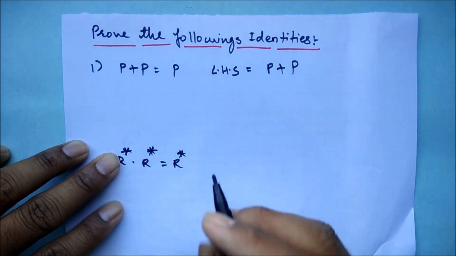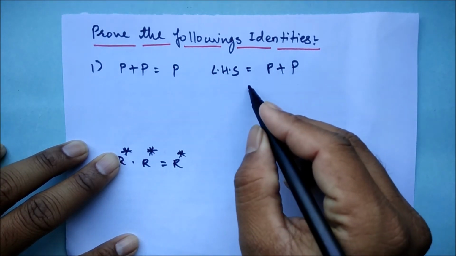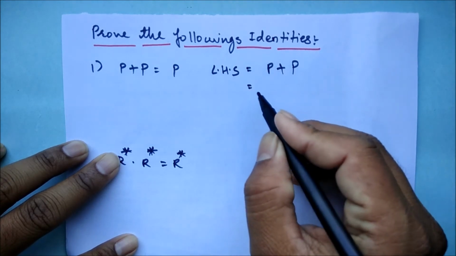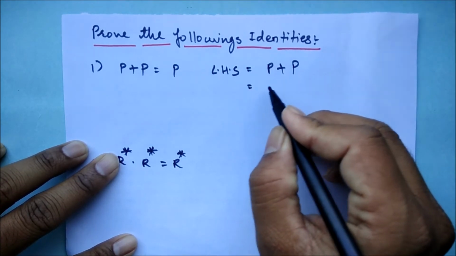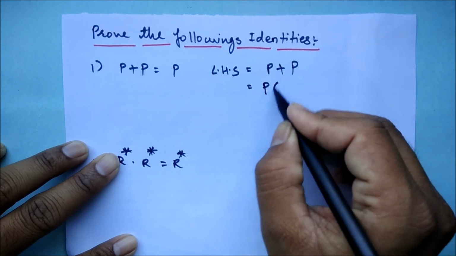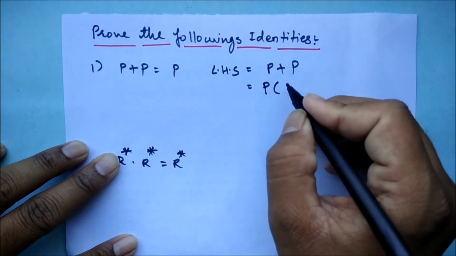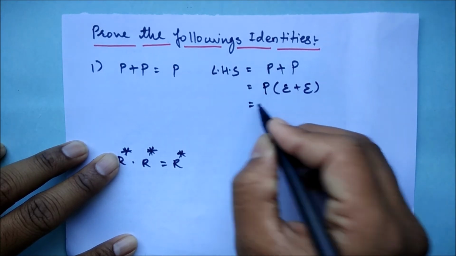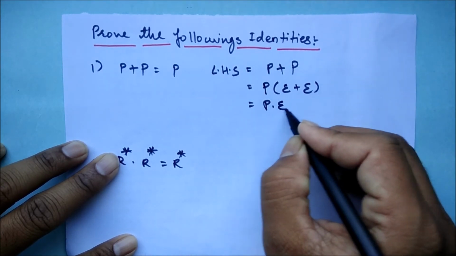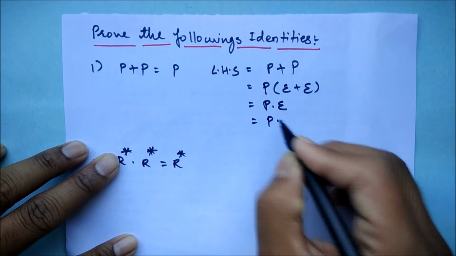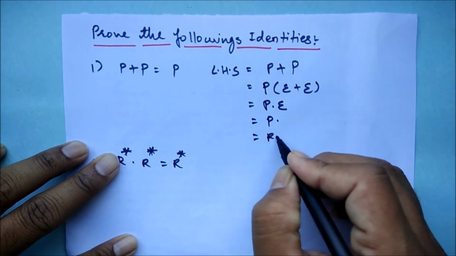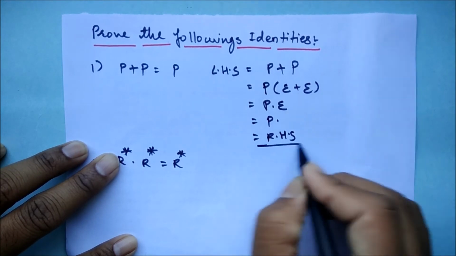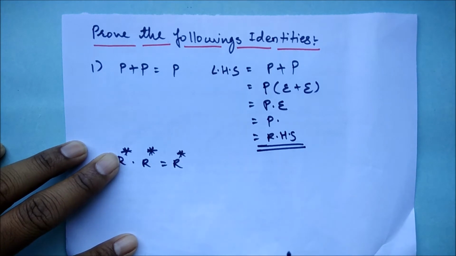You have to keep your mind very simple. So the solution is very simple, my dear friends. Just in the P plus P, what we can do is we can take out the P as common, and epsilon plus epsilon, right? So that gives us P into epsilon, which is nothing but the P, which is equal to the RHS part, and hence proved. That's very simple, right?